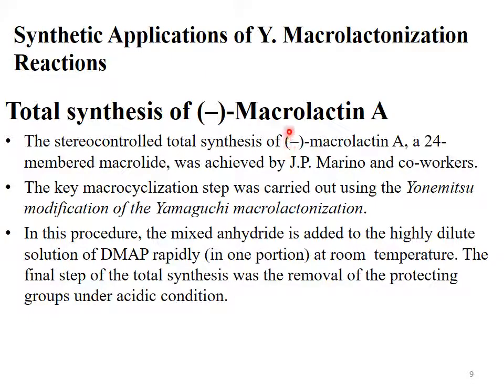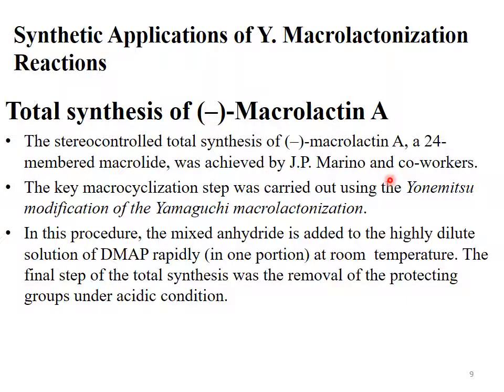The stereo-controlled total synthesis of levorotatory macrolactin A. The negative sign present within the bracket shows levorotatory. This is the sign of the levorotatory compound. If here is the positive sign, then it means that the compound is dextrorotatory. The positive sign shows dextrorotatory product.